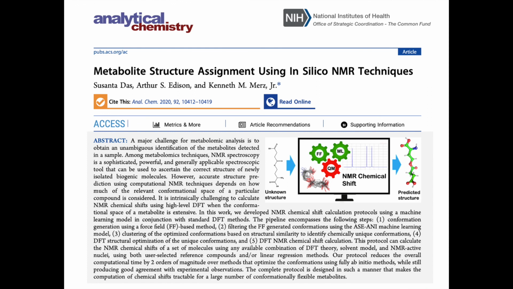This work has been published in the journal Analytical Chemistry, and this work is funded by the National Institutes of Health. Please check out this paper to learn more about this research.